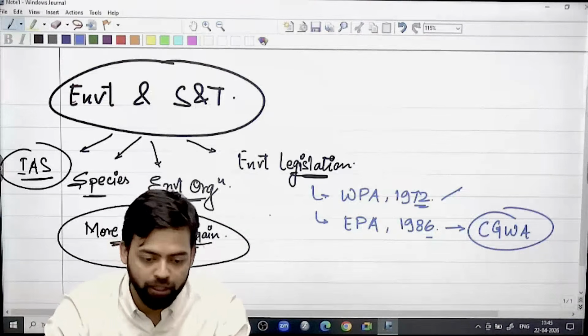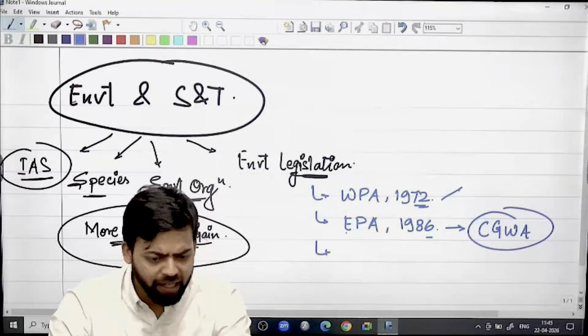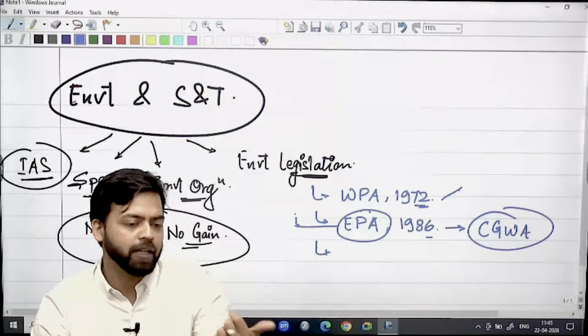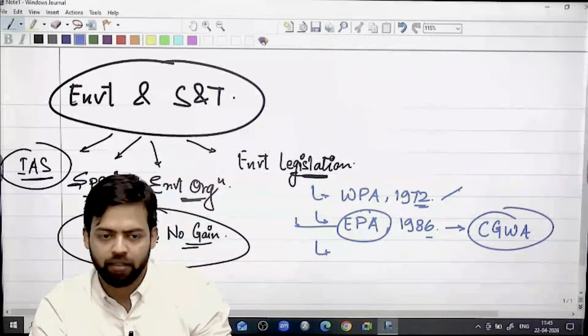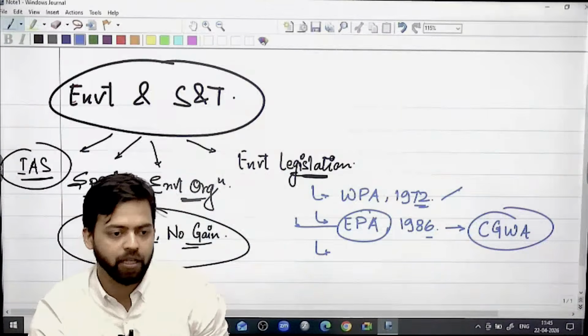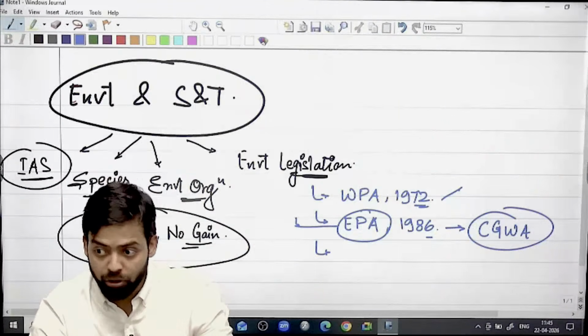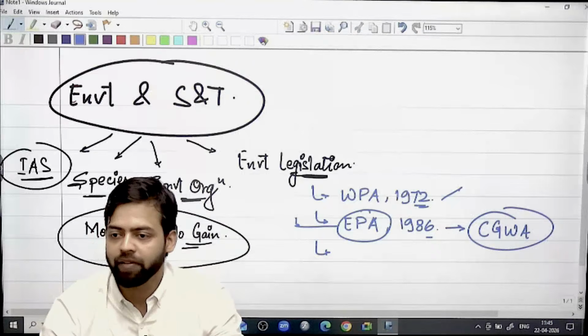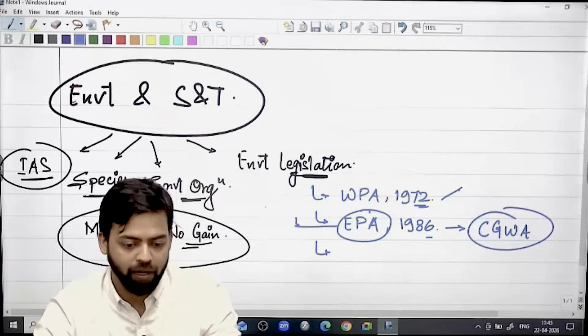So it becomes important. Prior to this Act there were different pollution-related acts, for example the Water Pollution Act and the Air Pollution Act. Under the Air Pollution Act, noise pollution and light pollution were also added. So the Environmental Protection Act of 1986 becomes very, very important.